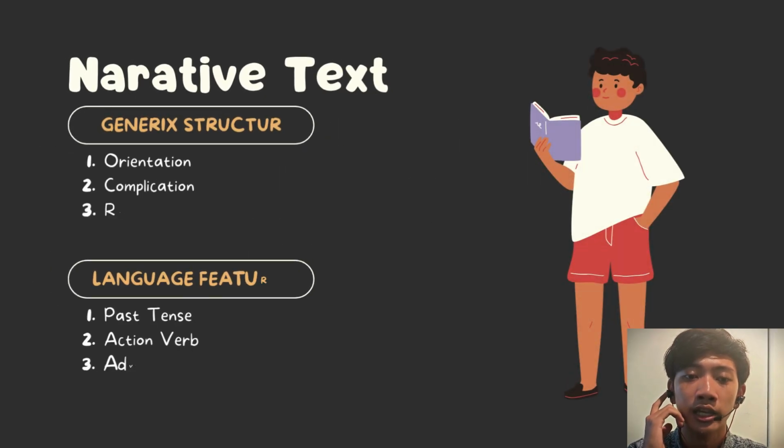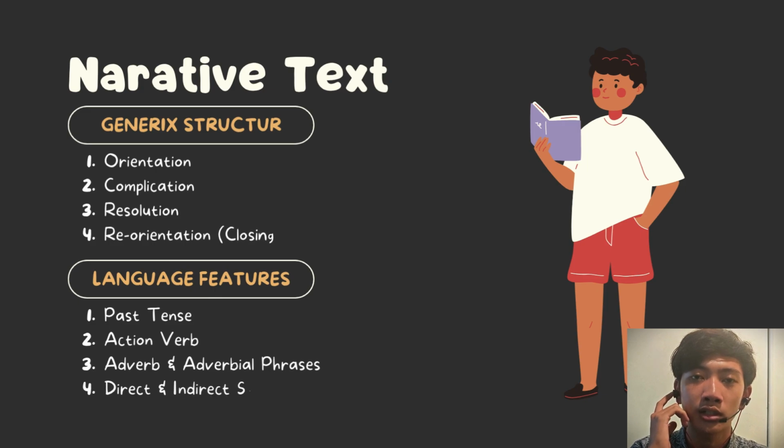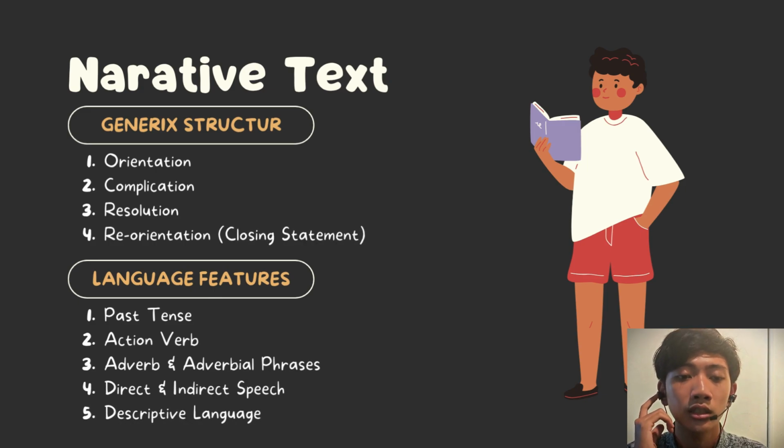Okay, the narrative text has four generic structures. The first one is orientation, the second one is complication, the third one is resolution, and the last one, the optional one, is reorientation or closing statement. The language features used in this narrative text are past tense, action verbs, adverbs and adverbial phrases, direct and indirect speech, and the last one is descriptive language.